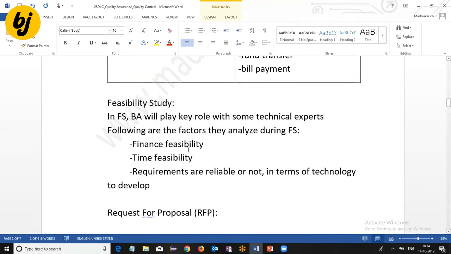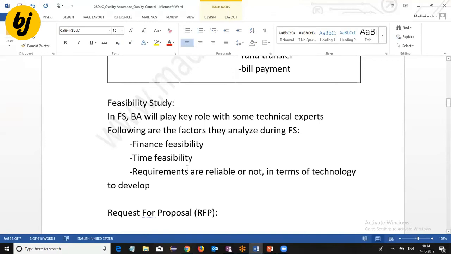First thing, financial feasibility. To develop this kind of application, how much will it cost? How much is the client paying us? Is there any financial benefit when we develop the application? Next, time feasibility. When is the client expecting the project, and how much time will it take to develop? Is it possible to deliver within the specified time? Next, whether the requirements are reliable in terms of technology to develop, the technical possibilities. These are the factors that are going to be analyzed.